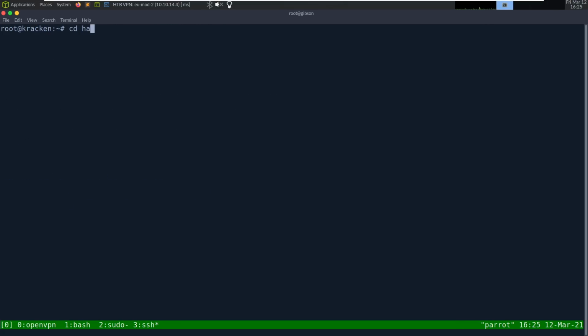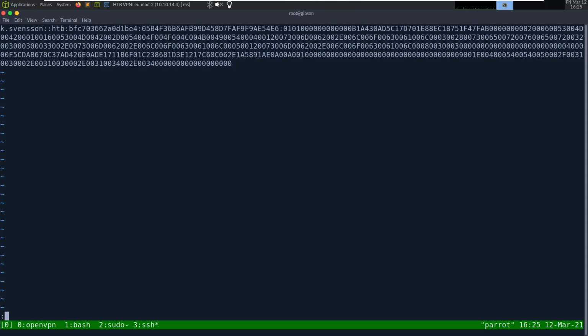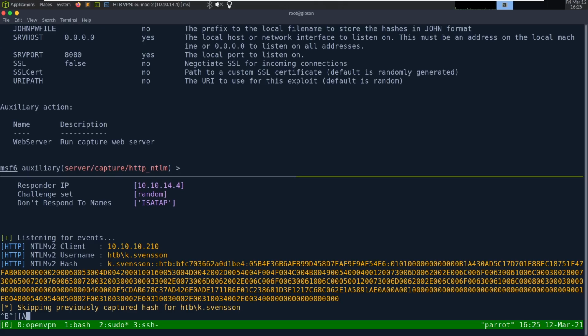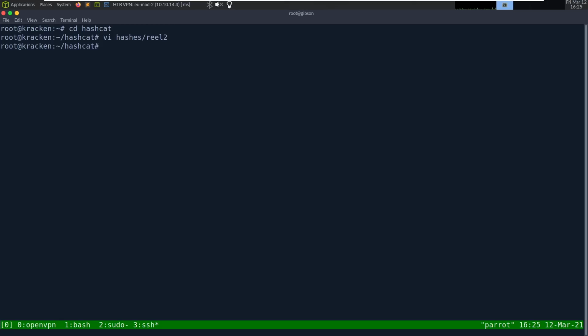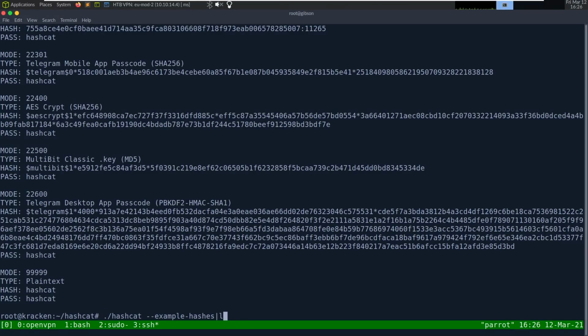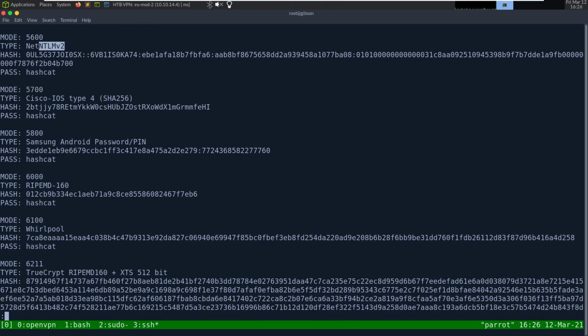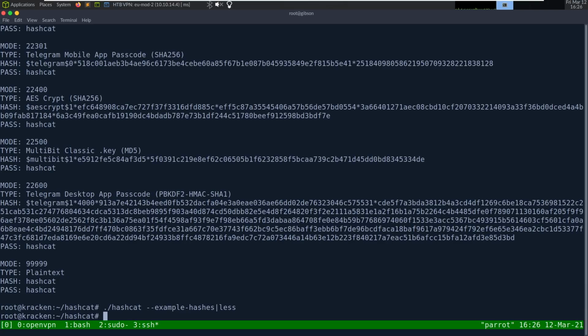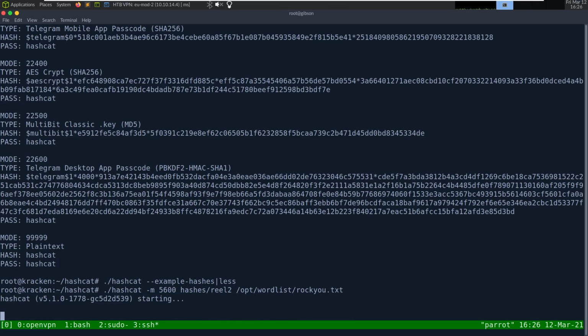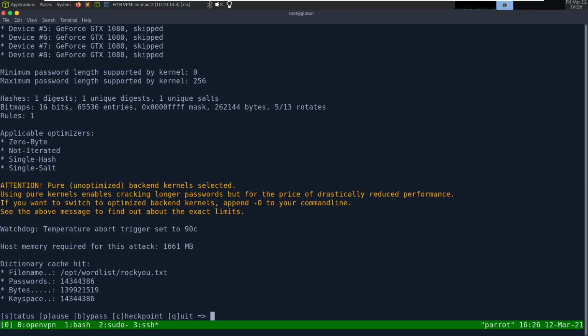But now we can try cracking this hash. So I'm going to do vi hashes.real2. We'll paste this in. And does it tell us? NTLMv2. So if I do hashcat hash examples, is it example hashes? Yeah. Search NTLMv2. It is mode 5600. So I can do hashcat -m 5600 hashes.real2 /opt/wordlist/rockyou.txt. And we should see if it will give us a result.